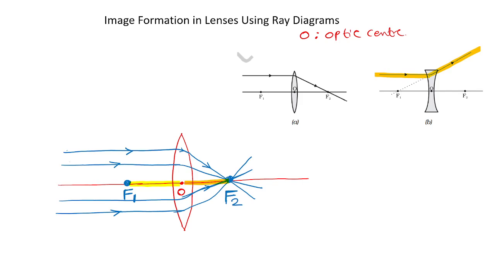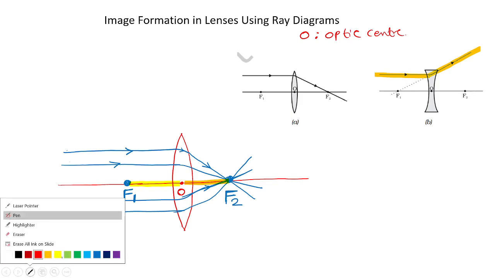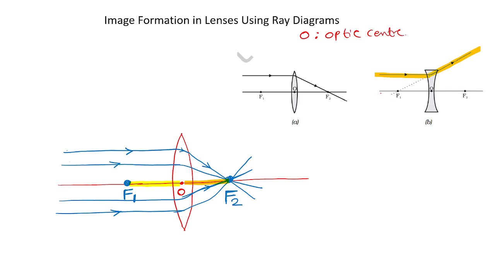So, I have plenty of parallel lines. All the parallel lines will be diverging like this. But diverging means what? Moving away from the principal axis. That is the diverging property.